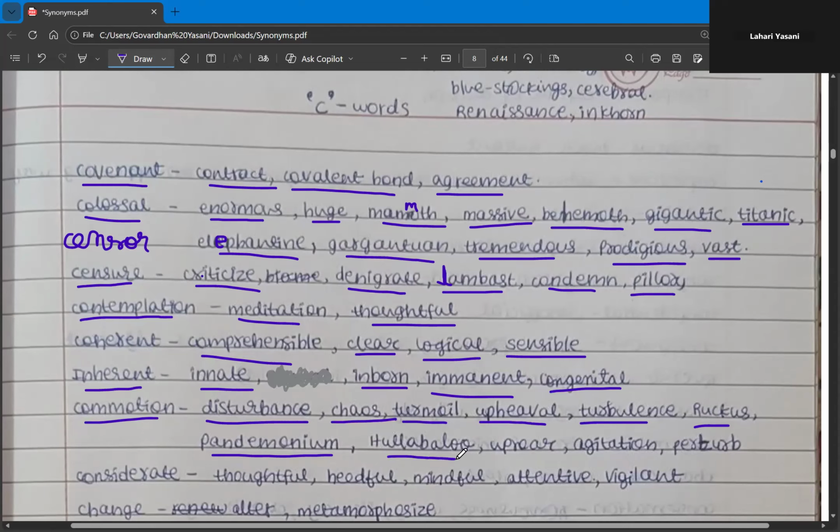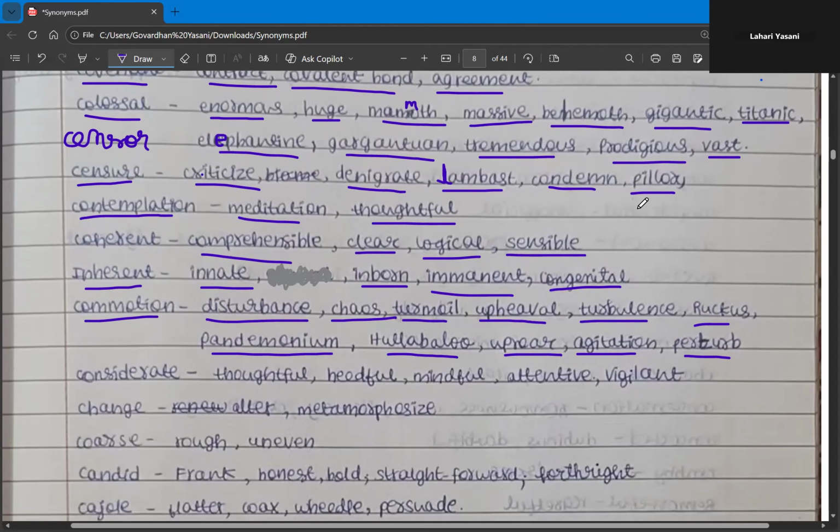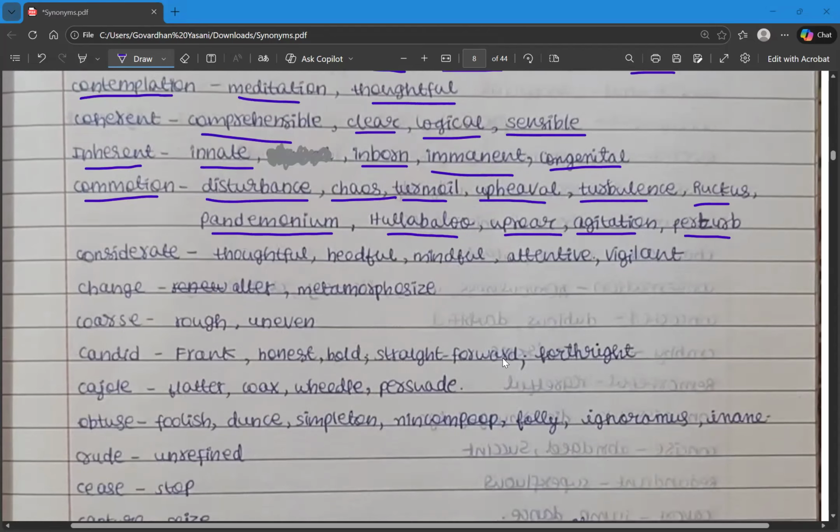And hullabaloo, uproar, and then we have agitation and also perturb. So these are the synonyms. Let's go through them once again. They are commotion, disturbance, chaos, turmoil, upheaval, ruckus, pandemonium, hullabaloo, uproar, agitation, and perturb.